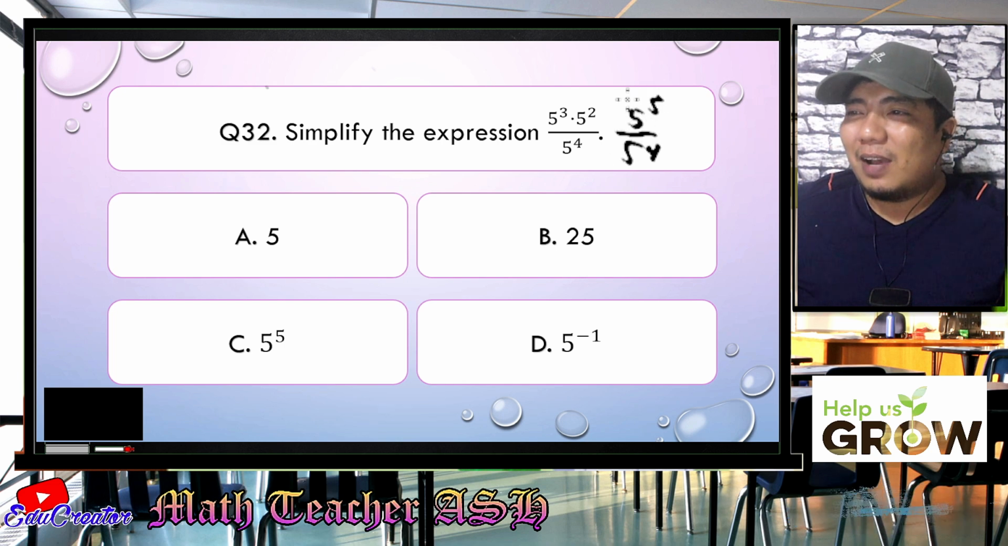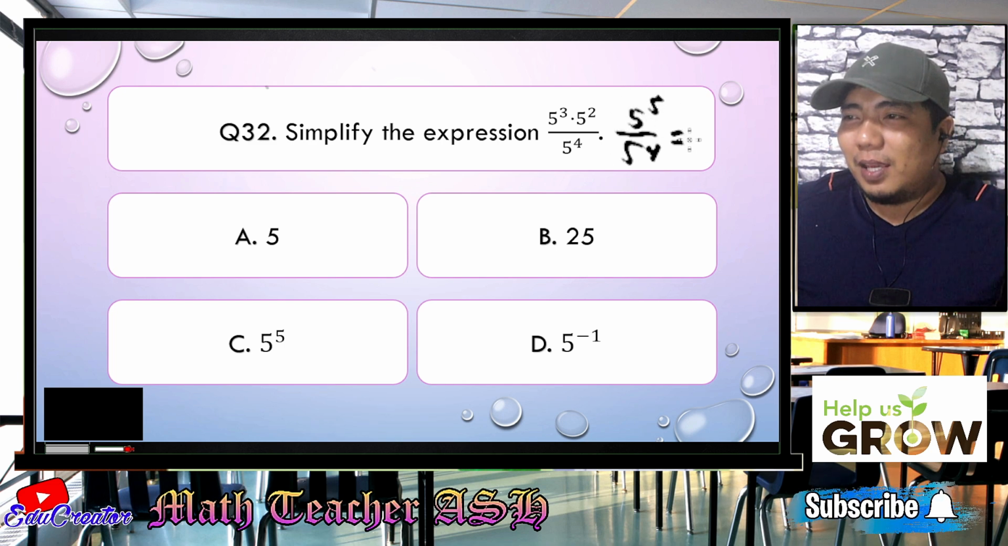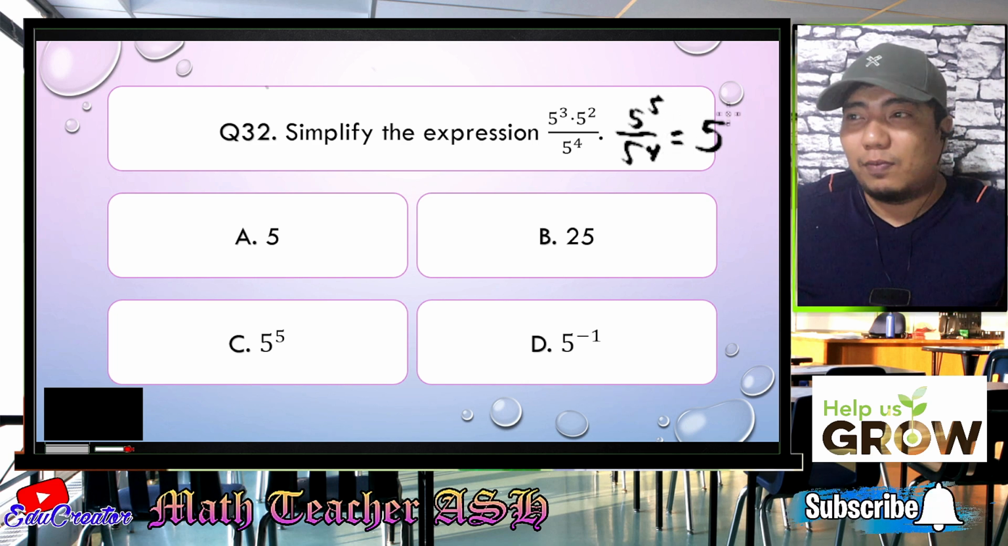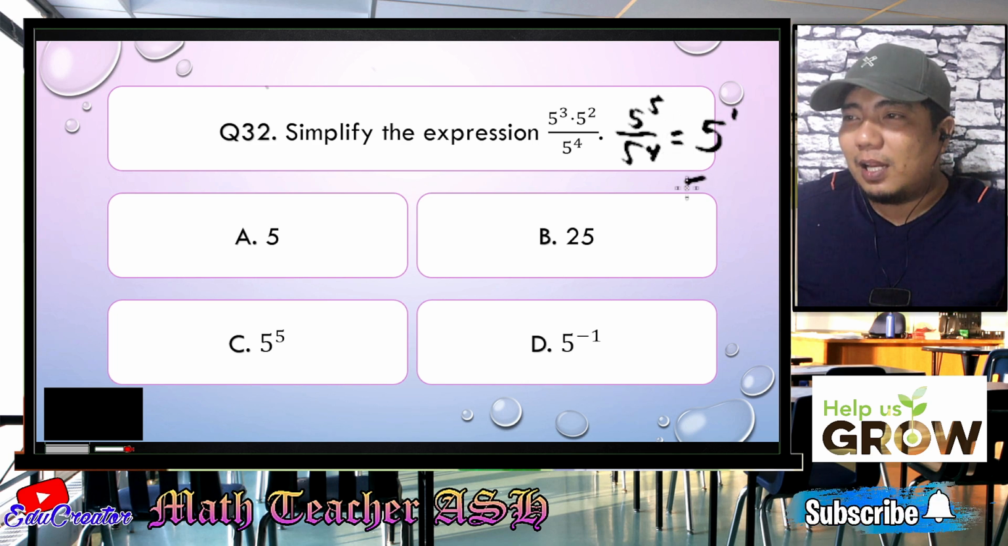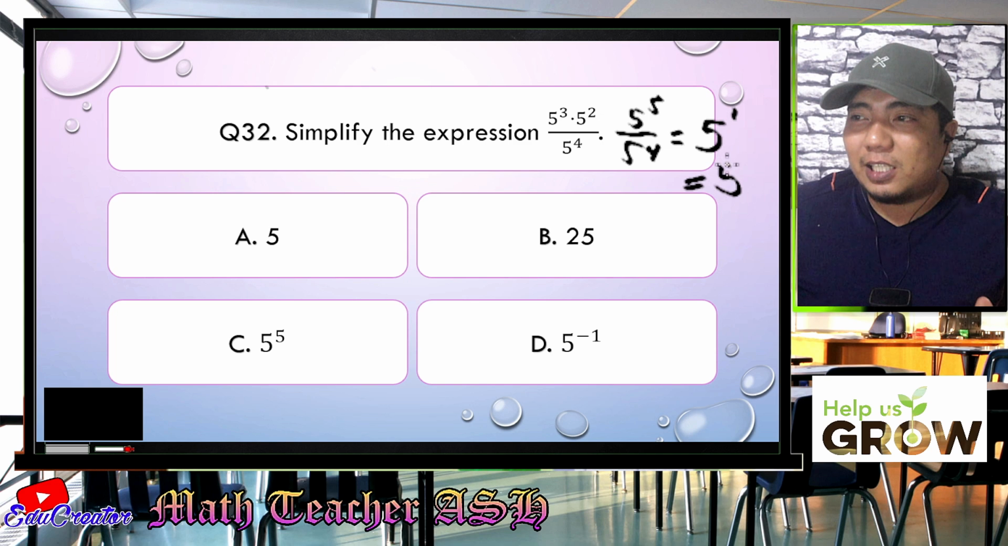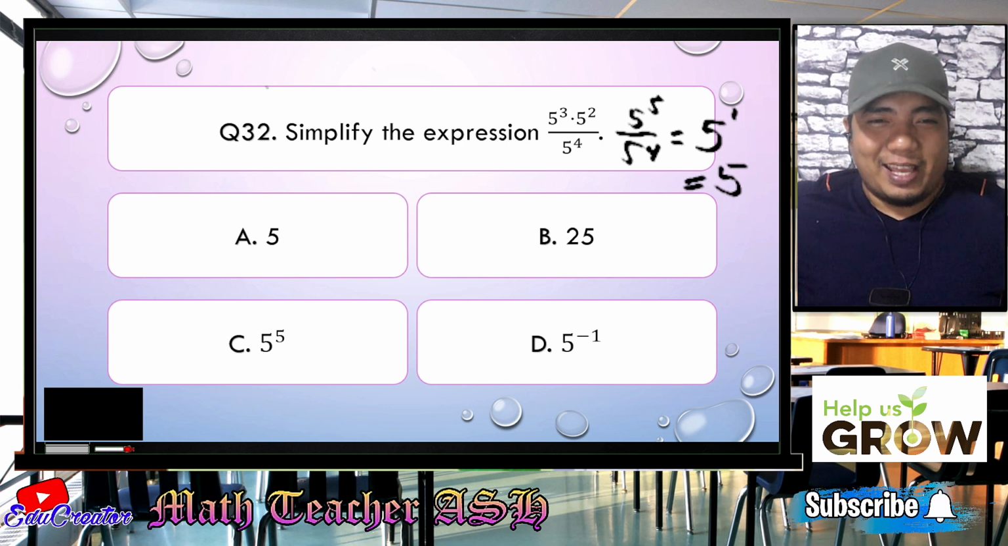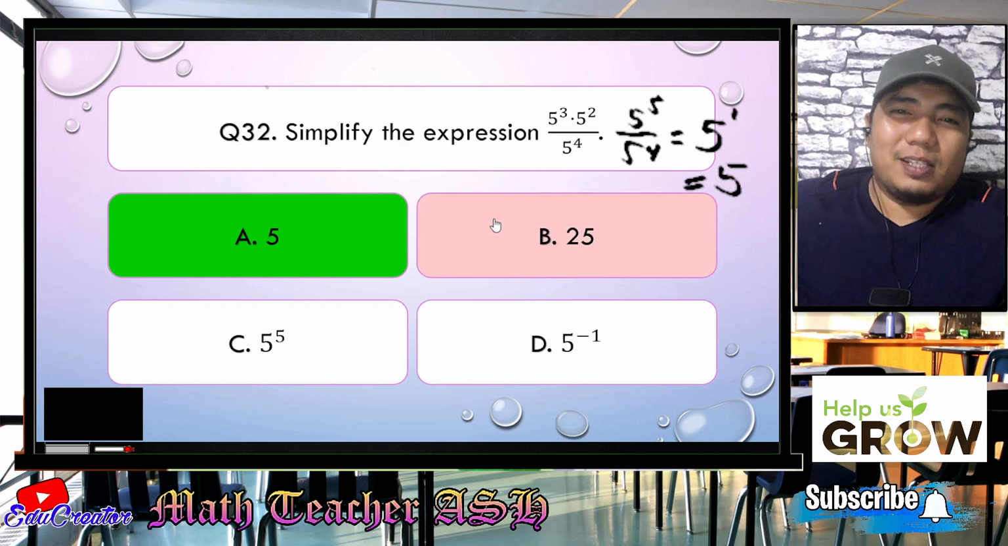Now, if you have this kind of problem, you have the same base, but it is in the quotient. So what you need to do is to copy the base, then subtract the exponent. So 5 minus 4, that is 1. Or basically, 5 to the power of 1, that is 5. So the correct answer for this problem is letter A. Easy, right? Very easy, my dear math learners.